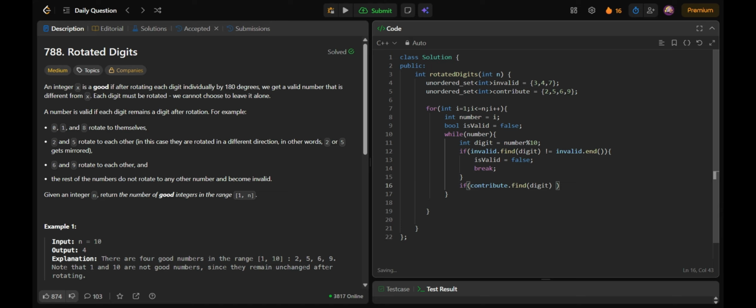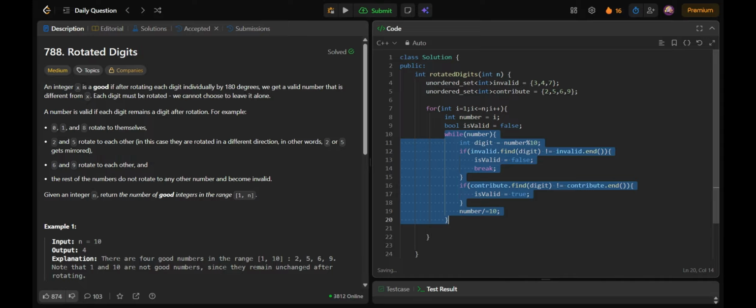So if the digit is found in contribute, then isValid is going to become true only. We won't break because we are not sure whether the digits that are going to come after would be invalid or not. So if contribute.find finds it, then isValid is true. And then we'll divide our number by 10 to check for other digits.